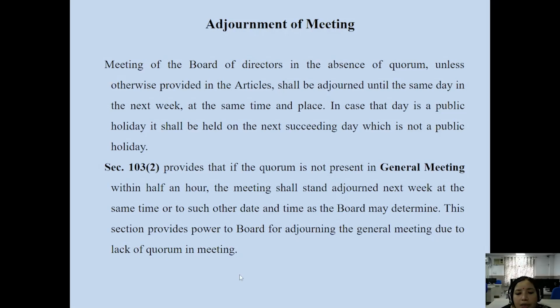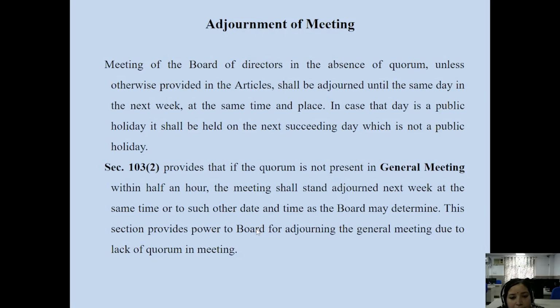Meaning, at the discretion of the board, we can adjourn our meeting if quorum is not present as required by the Companies Act. At least 5% must be present in a public limited company, or 2% in a private limited company.